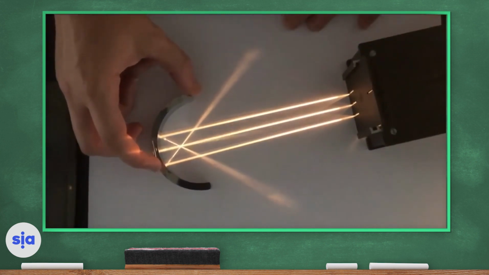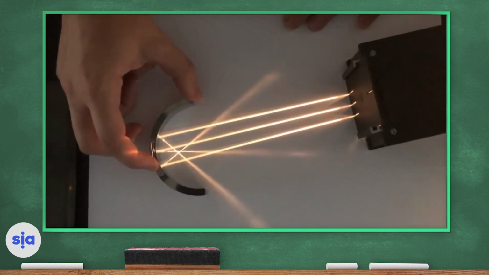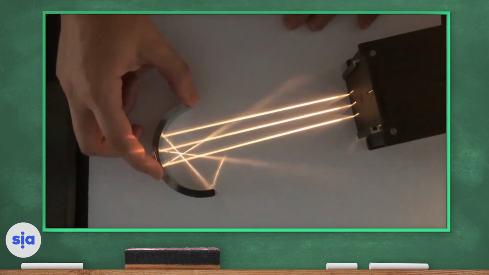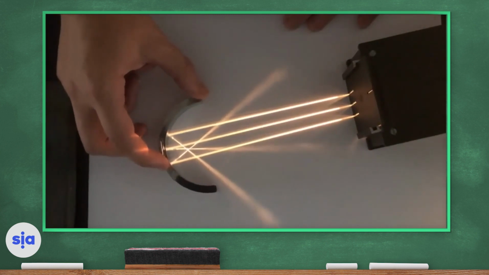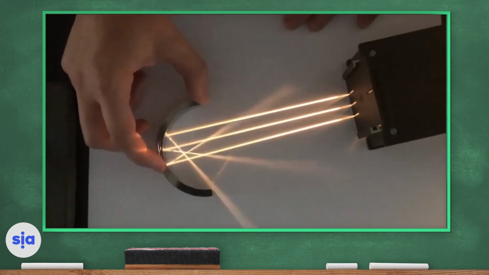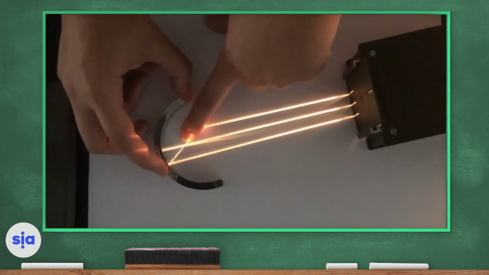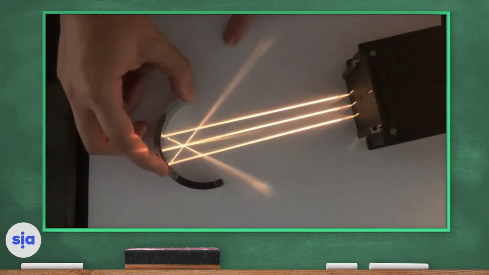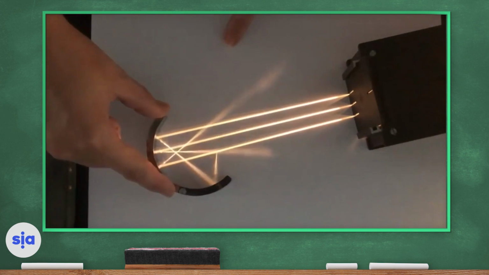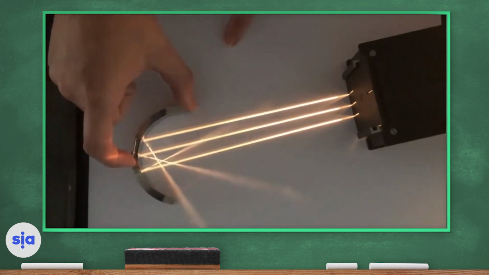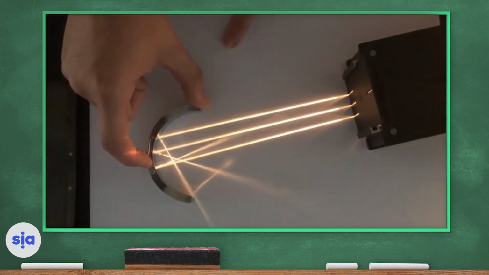So we've got 3 beams that are going to hit the mirror, and they're going to get reflected towards one another to create what we call a focal point or a focus. Okay, so you can see that point here. All right, see how all of those three beams, they all focus onto the same point after being reflected off that curved mirror. And we can move the curved mirror around, okay, but we still see a focus each time.